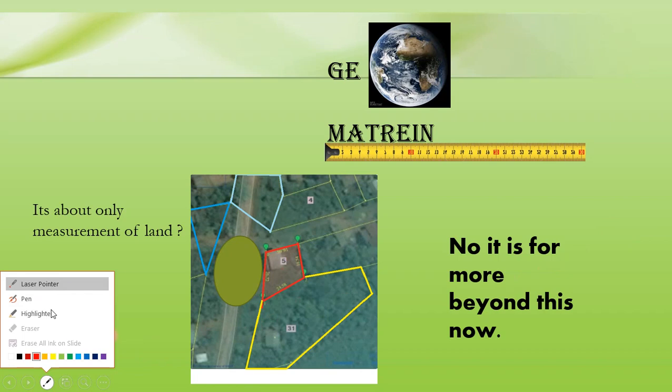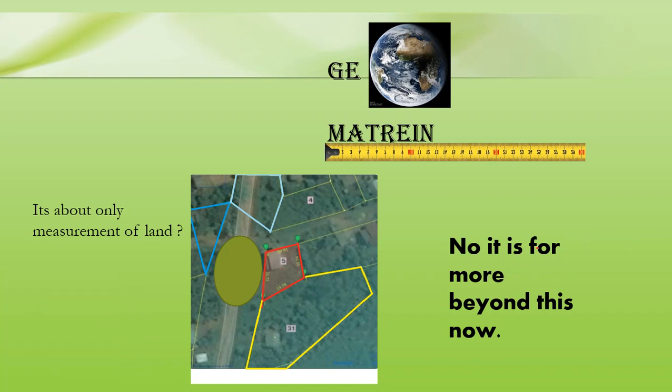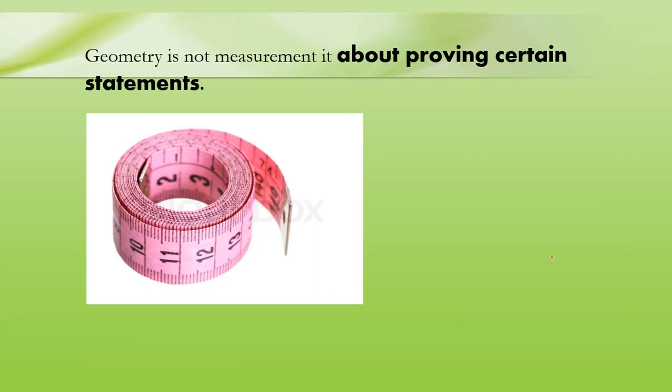The word geometry is not only the measurement of land, it is far beyond this meaning at present. It is not the measurement only, it is about proving certain statements.